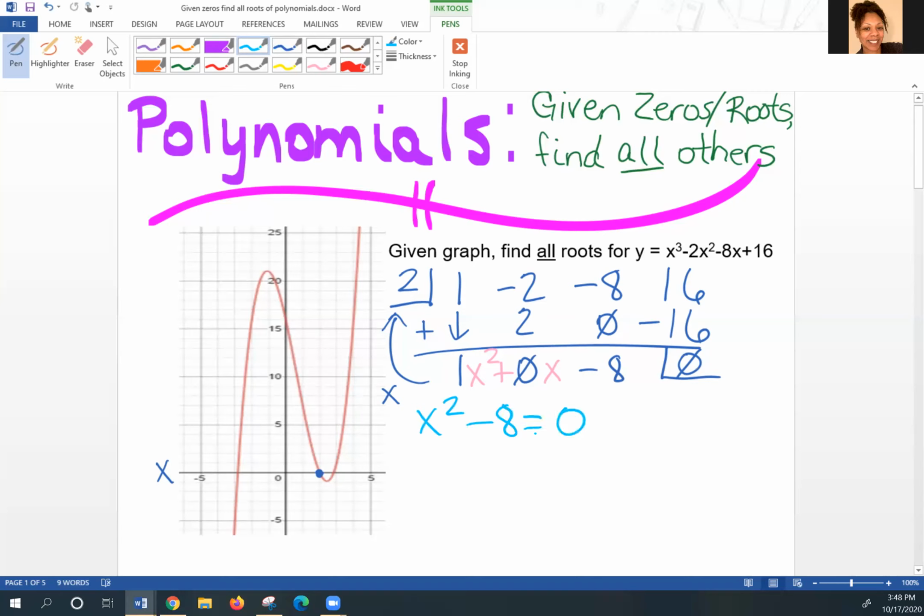What I would suggest is that you go ahead and use your completing the square method, which means you're going to do the inverse, which is to add 8 on both sides. And now you end up with x squared is equal to +8. If you take the square root of both sides, make sure you have a plus or minus here. The purpose of doing that, you're going to get rid of that square there. But if you take the square root of both sides, you can end up with 2 answers at one time. So you have a plus or minus.